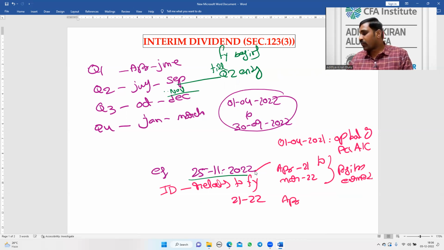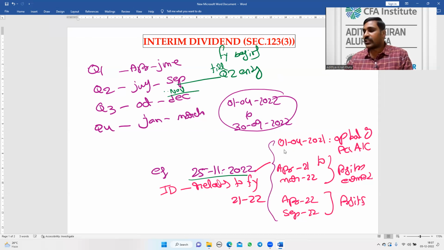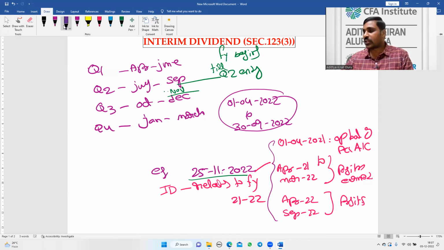Next, April 22 to September 22 profits. So these are the three sources I can utilize to pay the interim dividend on this date.